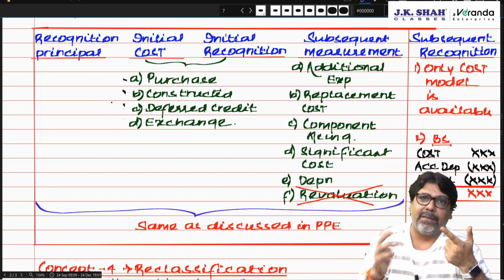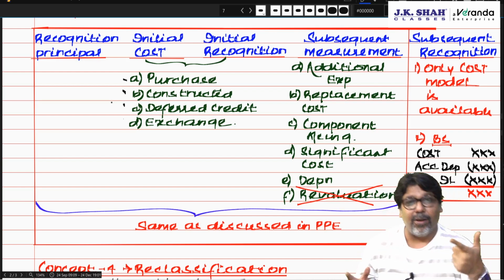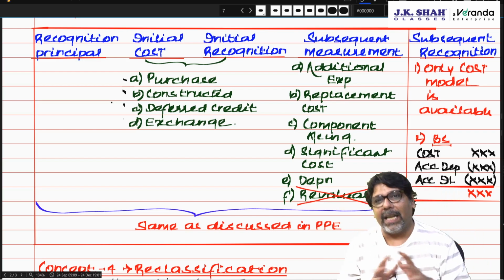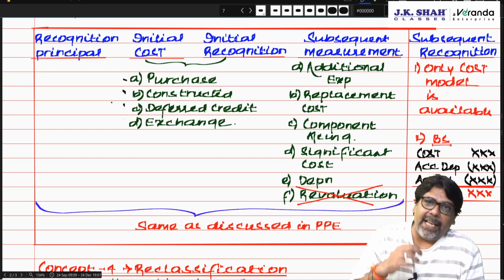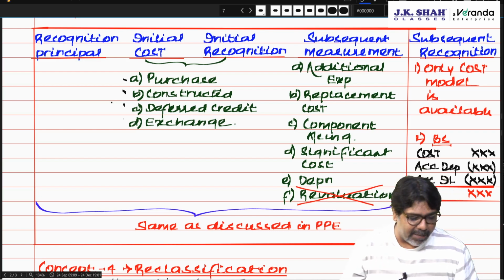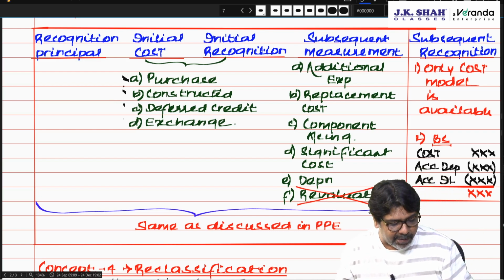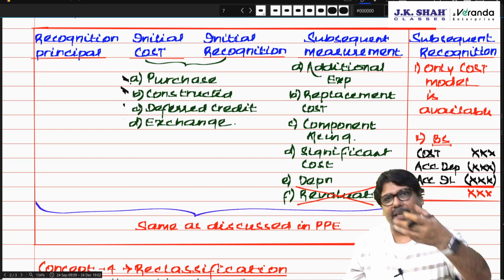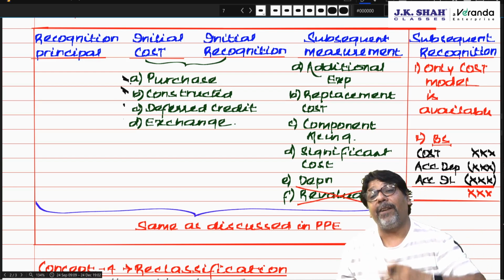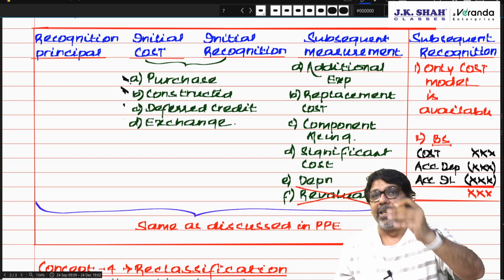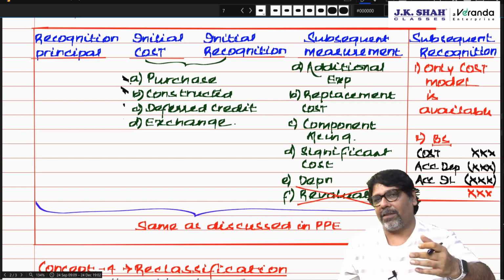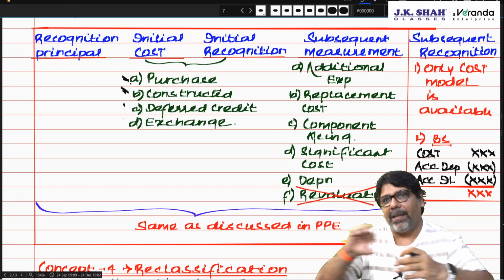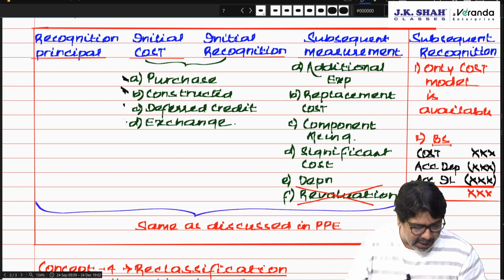Opening ceremony, you are inaugurating the property, that should not be added. Advertisement of property, that should not be added. So any expenditure incurred for that purpose should not be added. So it is copy paste from PP, purchase and construction. Deferred credit, you have purchased an investment property and you are going to make payment in installment. So that would include some finance cost. So finance cost should be separately identified and transferred to P&L.